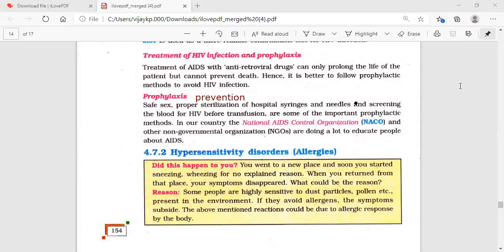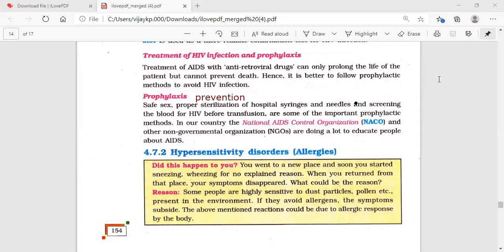In our country, the National AIDS Control Organization, NACO, and other NGOs, non-governmental organizations, are doing a lot to educate people about AIDS. That's the story of this area, not so difficult.